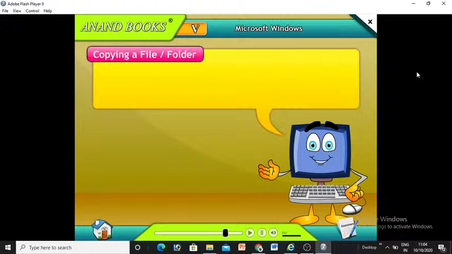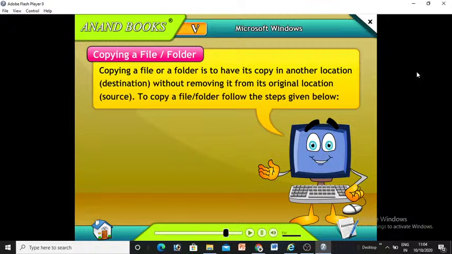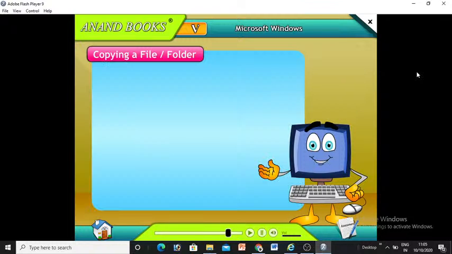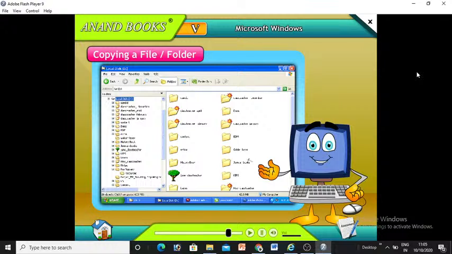Copying a file or a folder. Copying a file or a folder is to have its copy in another location without removing it from its original location. To copy a file or folder, follow the steps given below. 1. On the right column of the Windows Explorer screen, click to select the file or folder you want to copy. 2. Click the Edit menu and choose the Copy option. Windows copies the selected file or folder.